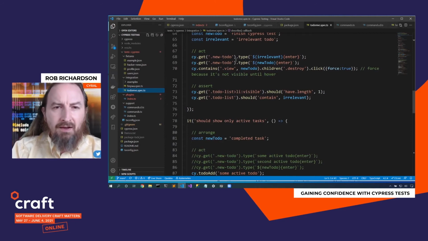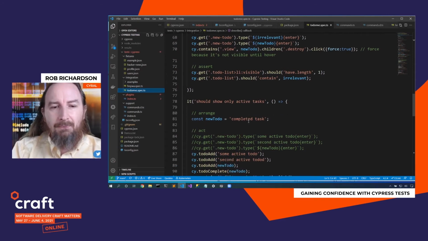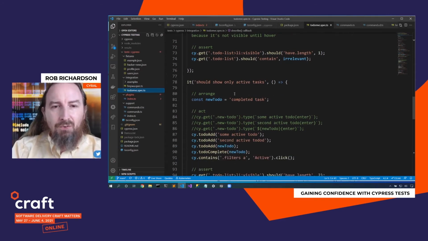Now, I'm noticing that I'm doing some redundancy here. I'm typing out each thing, and it's not super clear. I want to show only active tasks. I'm going to create 2 new irrelevant tasks and then the one that I want to do. But that's kind of a lot of stuff. Let's create a new command called todoAdd. And inside this todoAdd, we'll just be able to add that text and go create it.